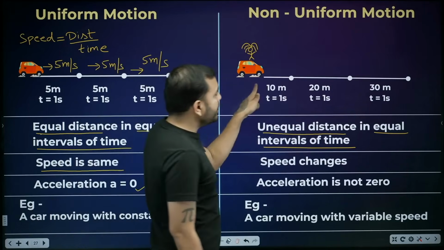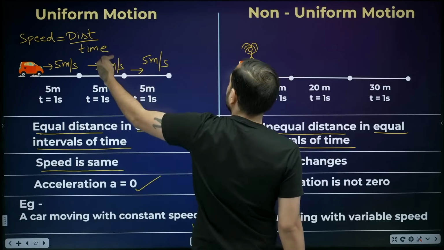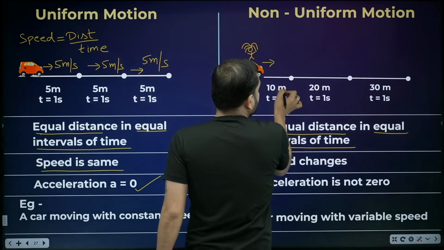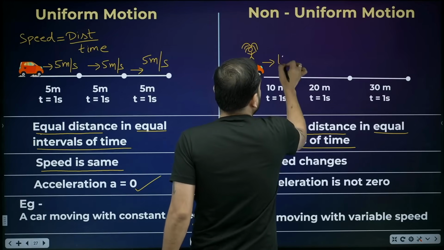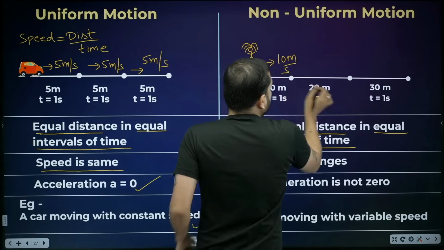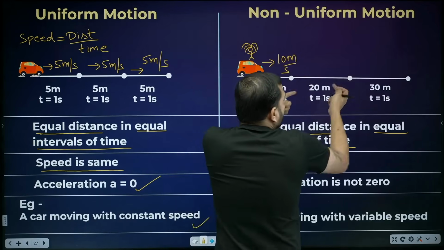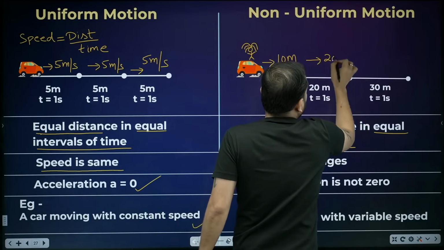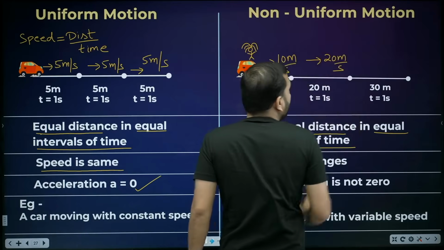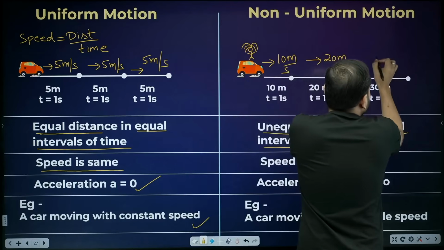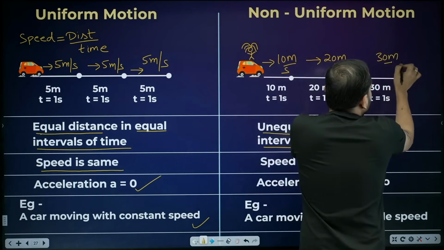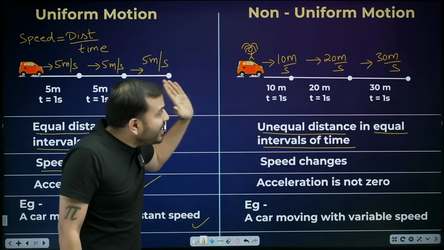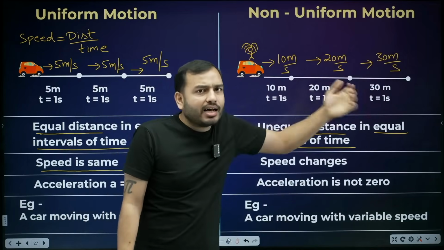Here what will be the speed, beta? The formula of speed is distance divided by time. So here what will the speed be? 10 meters. How much is the time? 1 second. So 10 meters per second. Is the speed the same here? Distance upon time. How much is the speed now? 20 meters per second. It increased. Now here, distance upon time, how much will it be? 30 meters per second. That means speed is continuously increasing.